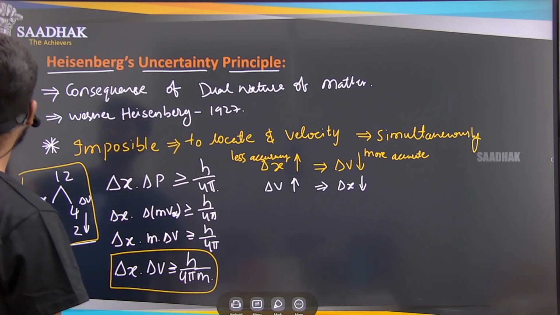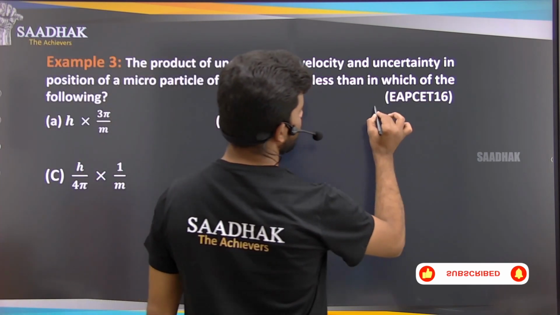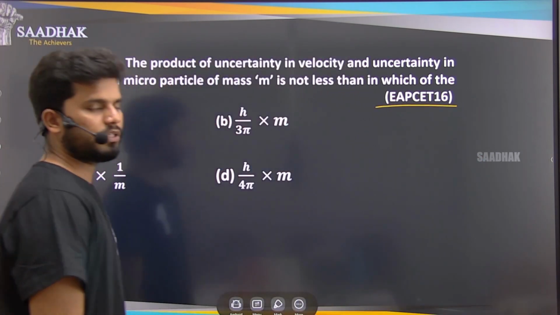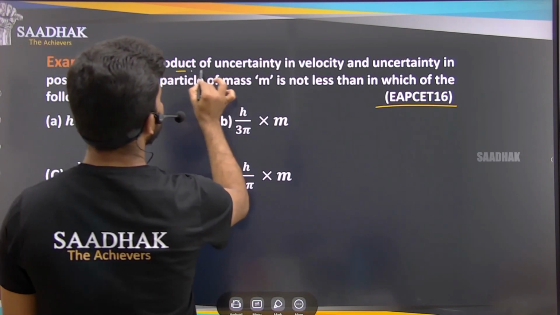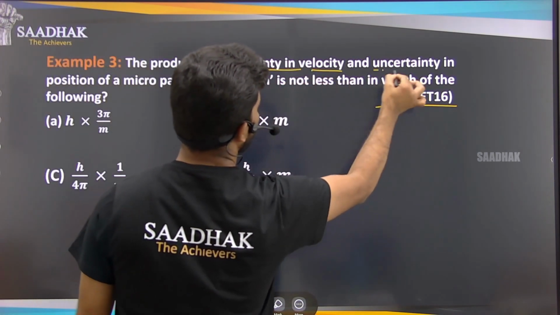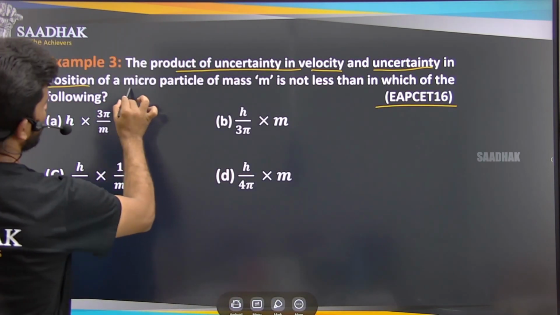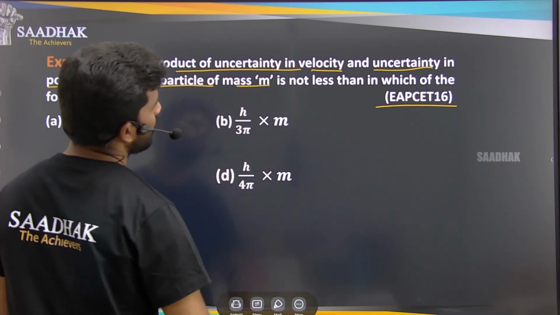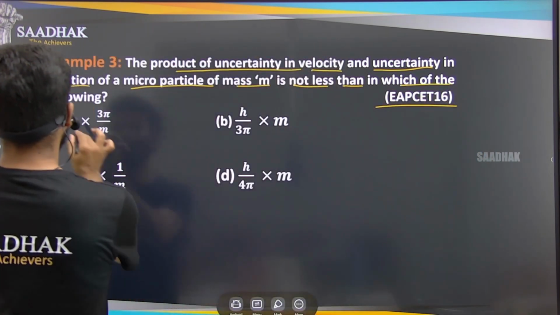Next we have an example that was asked in EAMCET 16. The product of uncertainty in the velocity and uncertainty in the position of a microparticle of mass m is not less than which of the following?